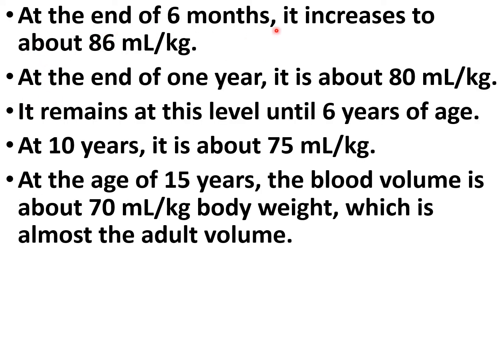At the end of 6 months, it increases to about 86 ml per kg. And at the end of 1 year, it is about 80 ml per kg. It remains at this level until 6 years of age. And at 10 years, it is about 75 ml per kg. At the age of 15 years, the blood volume is about 70 ml per kg body weight, which is almost the adult volume.